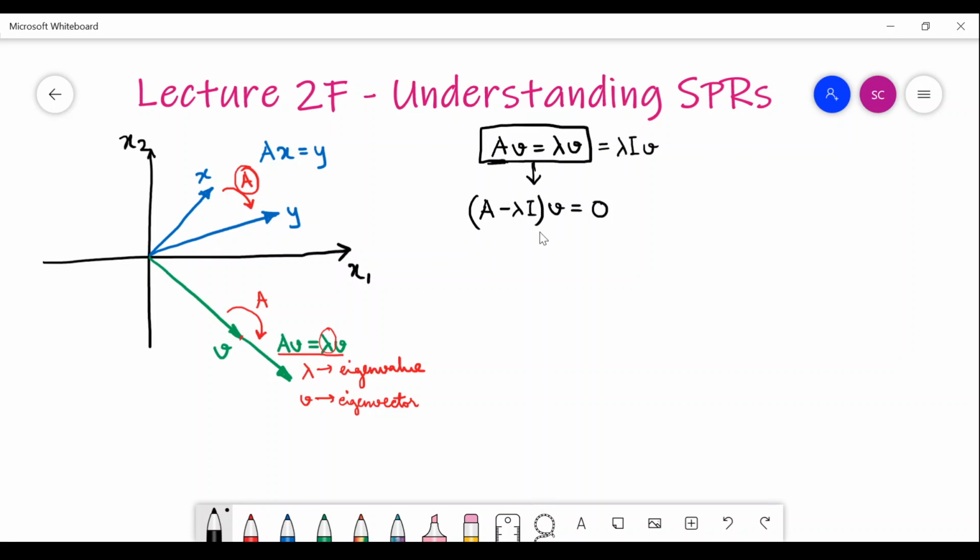Basically 0 is of course a solution, but that is the trivial case. We are trying to look for non-zero solutions. So if V is a non-zero vector, what does that mean? That means that this matrix A minus lambda I does not have full rank.